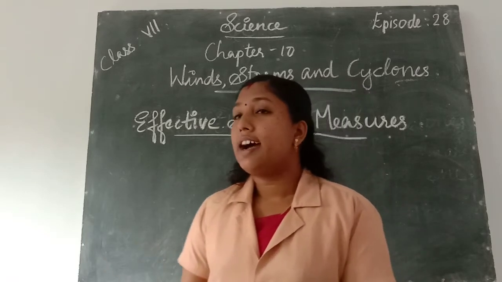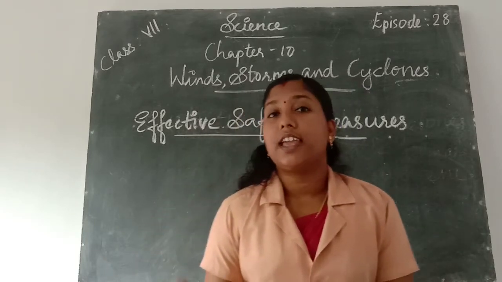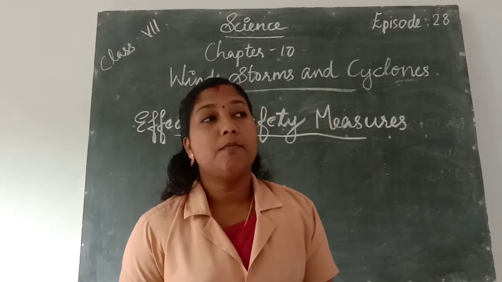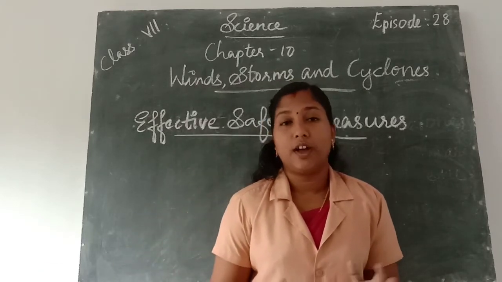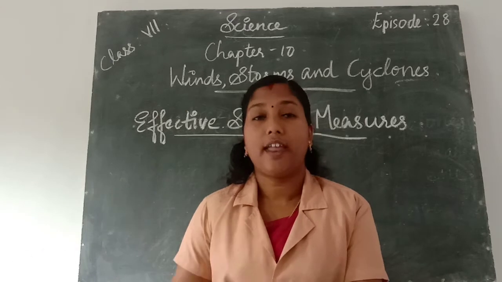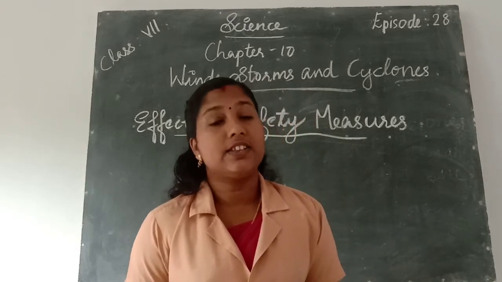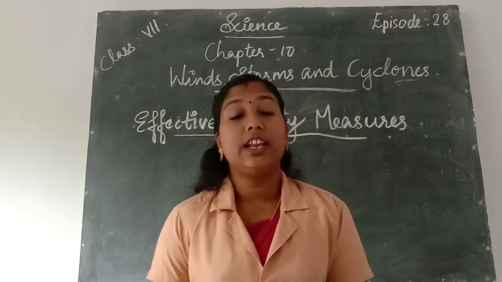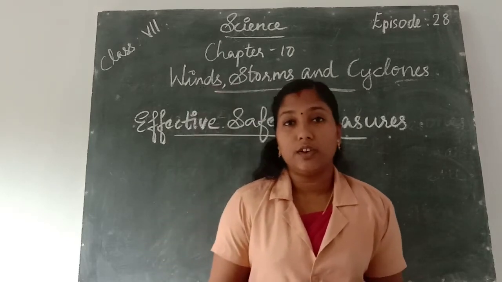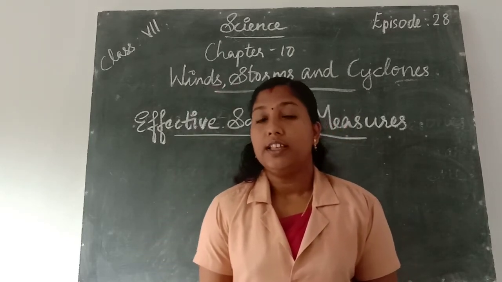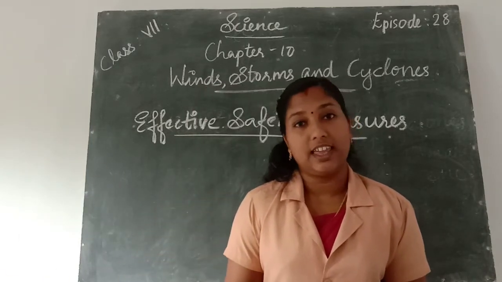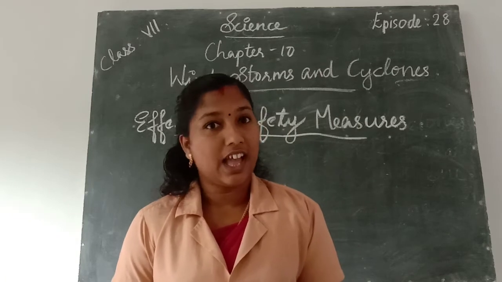In other parts of the world, the name of the cyclone is different from one place to another. In Philippines and Japan, the cyclone is named as typhoon. Then in the American continent, the cyclone is named as hurricane.